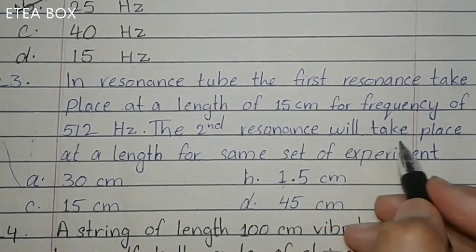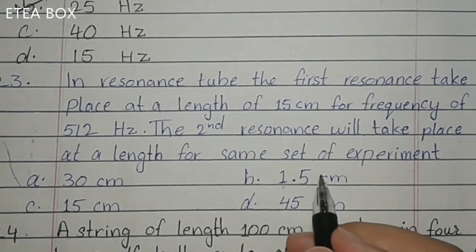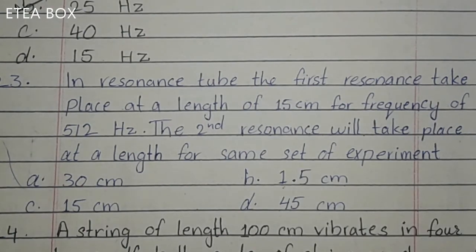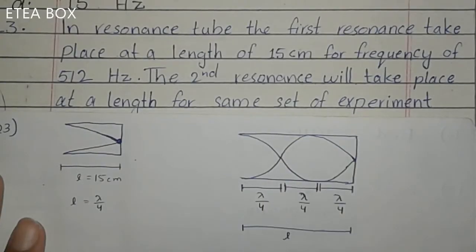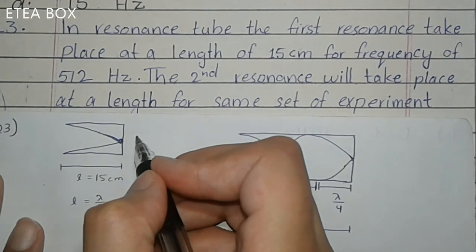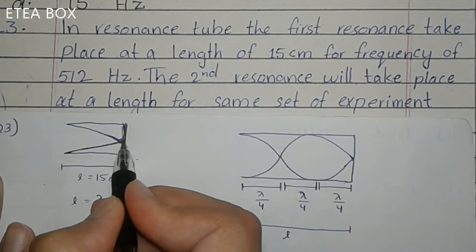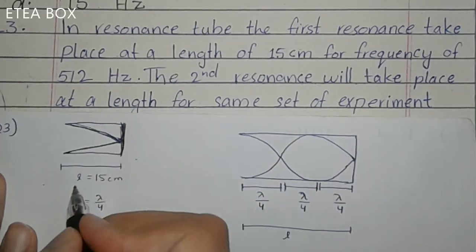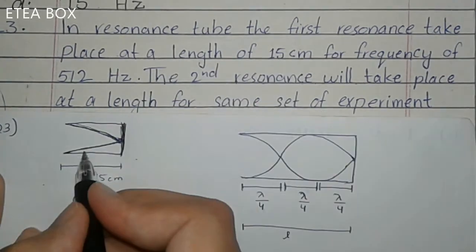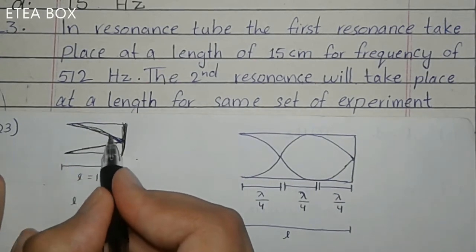The second resonance will take place at a length of the same set of experiment. Now look at what is here. What is a resonance tube? The resonance tube is a closed organ pipe, okay? One end is closed, and in this case the waves form like this. They have given that the first resonance is this one. This is lambda by 4.